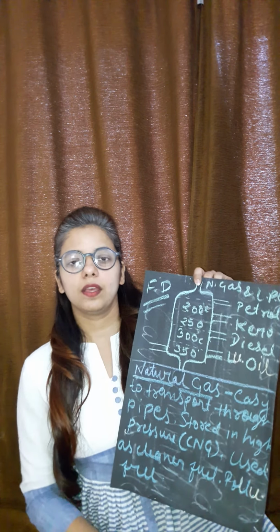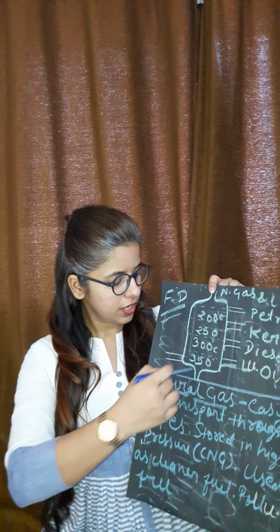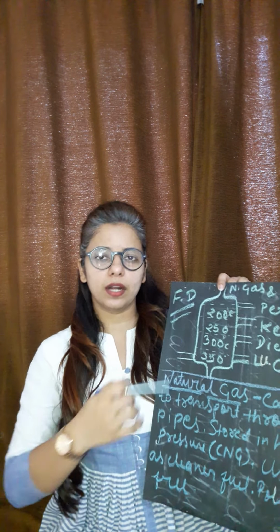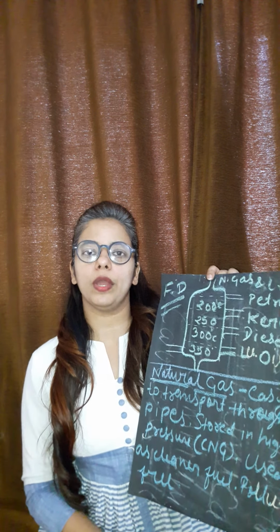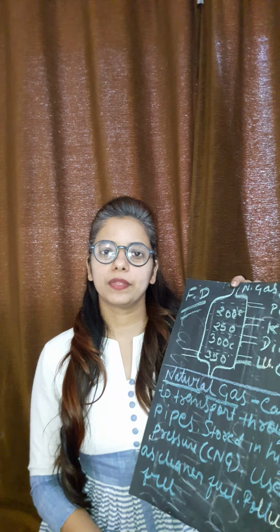So in this fractional distillation, what we do is, we have a particular apparatus like this. For doing the fractional distillation, we have a very long particular apparatus like this. In this apparatus, we put the petroleum oil. We fill it from the top. Now, this petroleum is a mixture of many components like petrol, diesel, wax, petroleum jelly. Everything is present inside this crude petroleum oil. The matter is we have to separate it properly so that we can obtain each and every component.